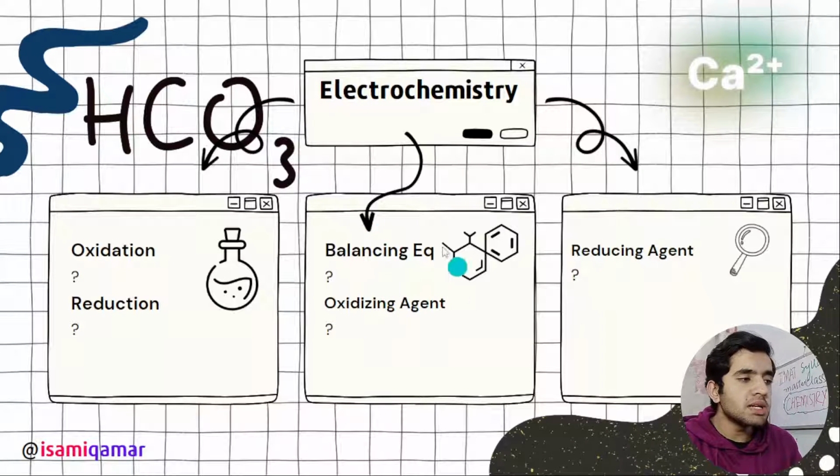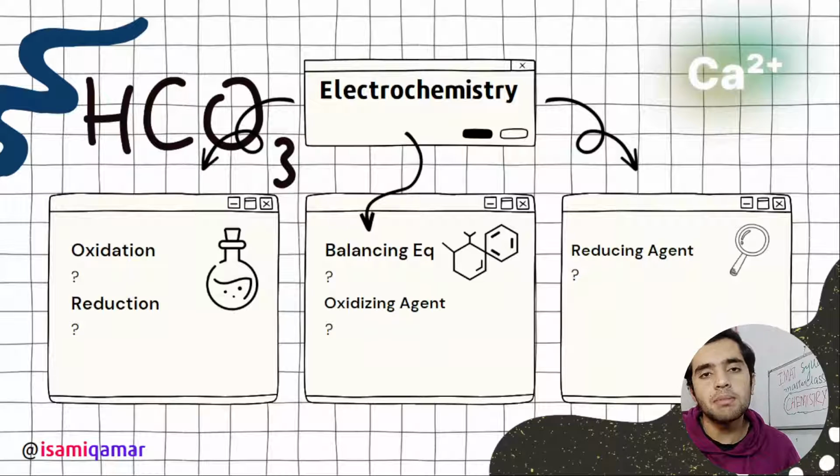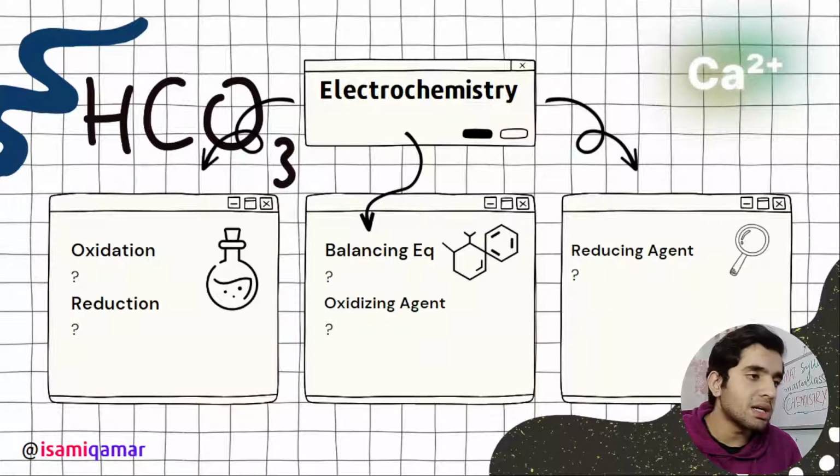And the most important thing is balancing equations. Balancing equations is very important. One question can be asked, and I can bet that there will be at least one question every year. I think in 2023 there was no question on balancing equations, but every year, if you explore the papers of either BMAT or IMAT, you will get at least one question.